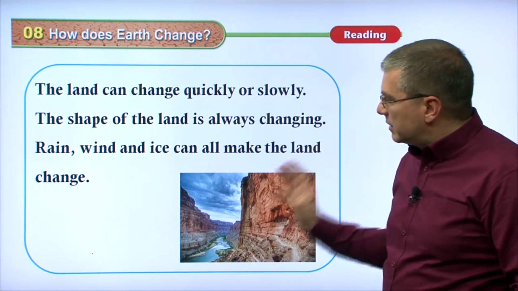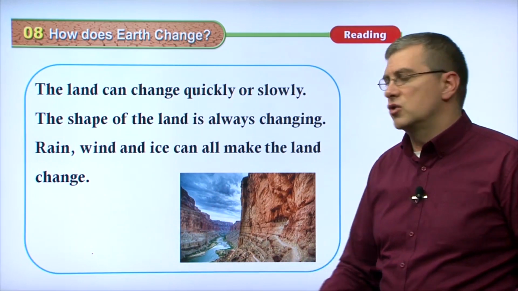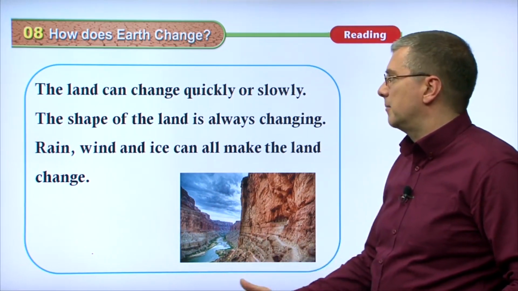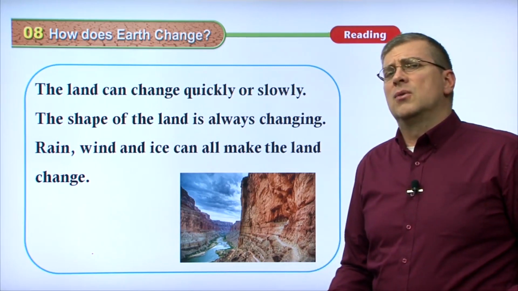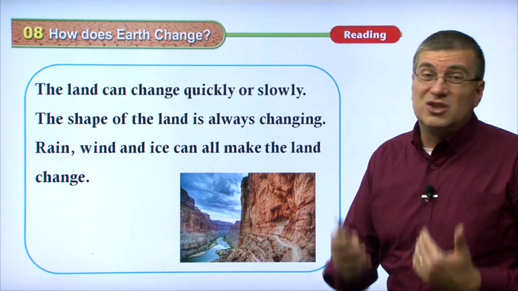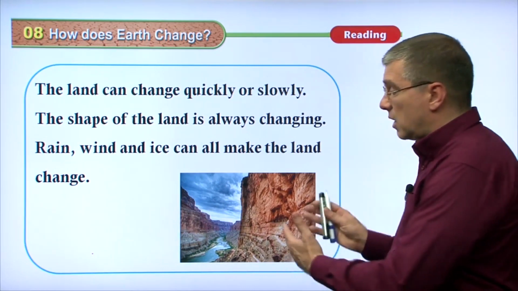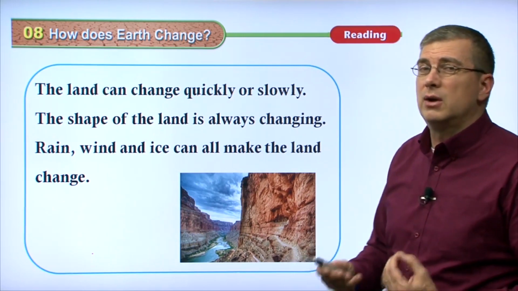Okay, so this is a process that takes place over a very, very long time. A lot of this weathering and erosion takes place over a very, very long time. The shape of the land is always changing. We don't see it because we only live, what? We only live 50, 60, 70, maybe if we're lucky, 100 years, which is not a lot of time, really, when we talk about the age of the earth. It's a very short time. We're here for a very short time.